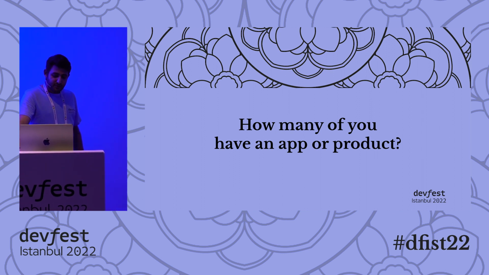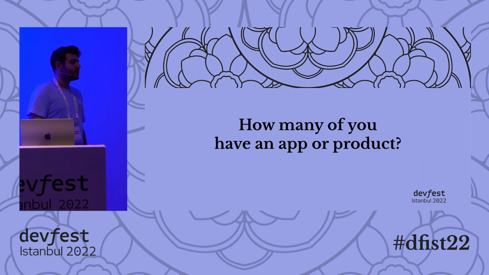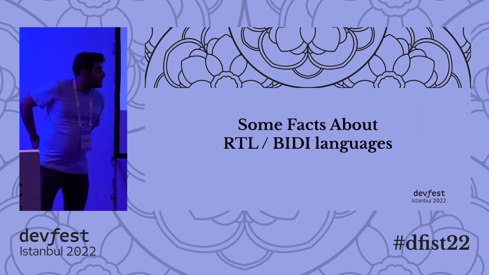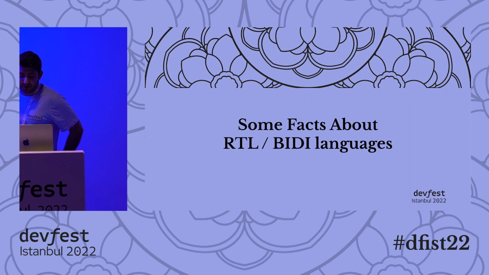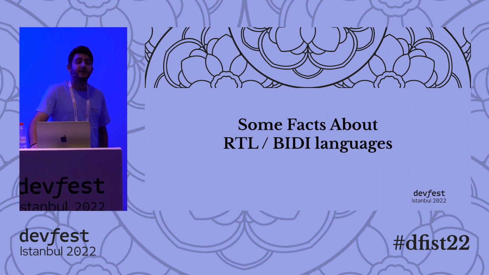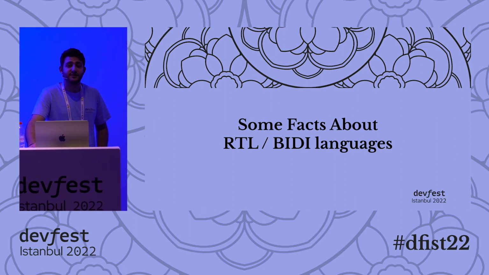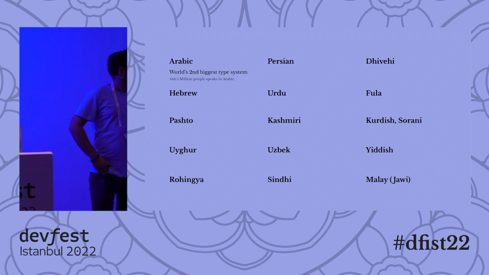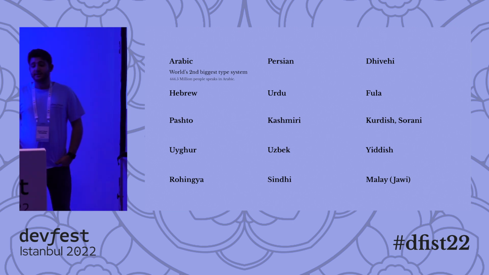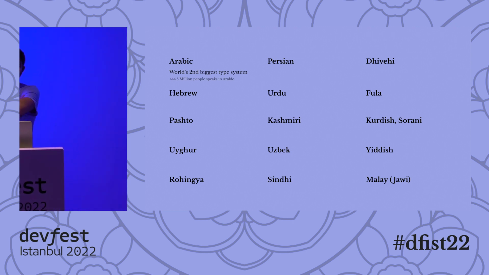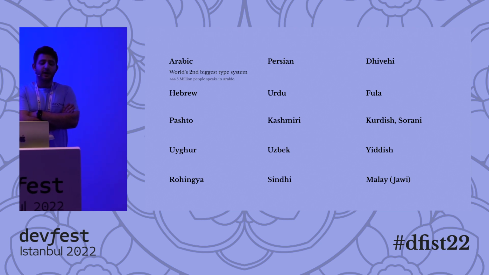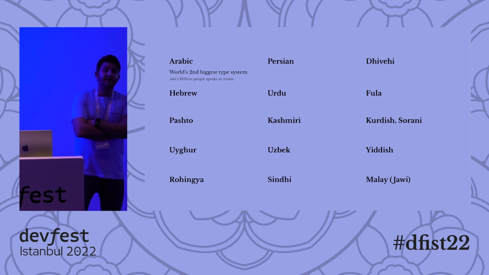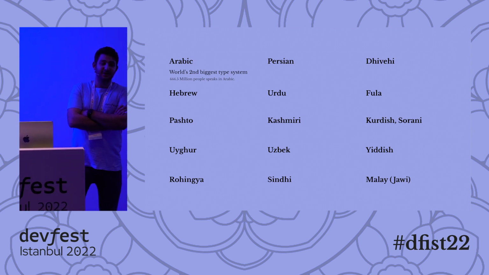So most probably you encounter some of the problems I faced in the last couple of months. This session will start by sharing some facts about right-to-left languages, or bidirectional languages. There are about 15 right-to-left languages in the world. The most popular one is Arabic, with almost 500,000 people speaking it, and it's the second biggest type system. So it's kind of the flagship of the right-to-left languages.